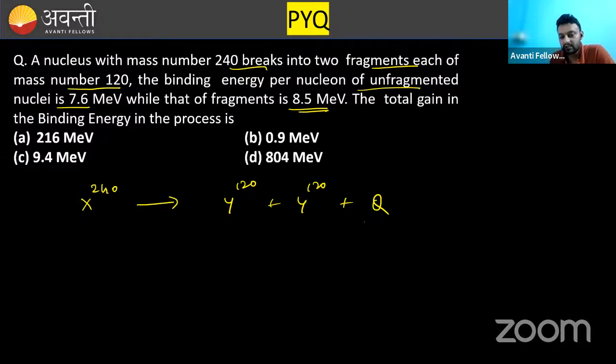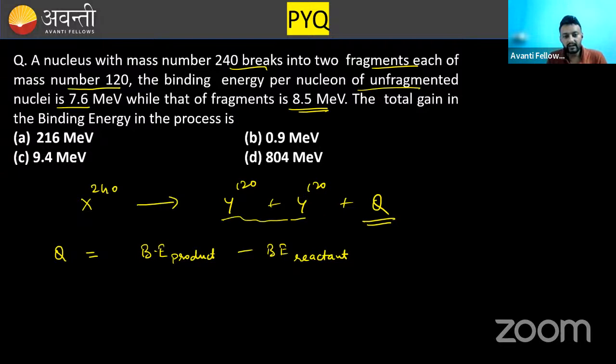So this Q is the energy released, or you can say Q is the change in binding energy. That change in binding energy, or Q, is equal to binding energy of product minus binding energy of reactant. I think everybody knows the meaning of reactant and product.